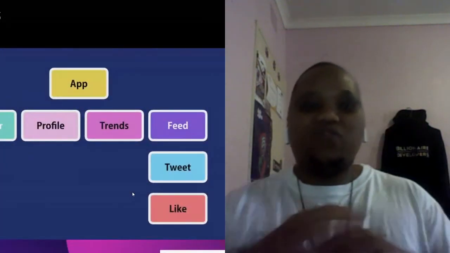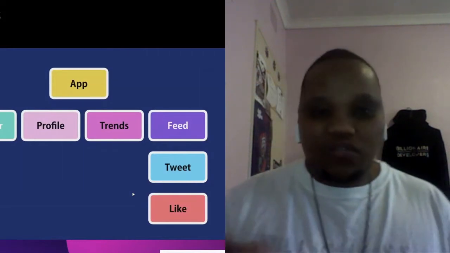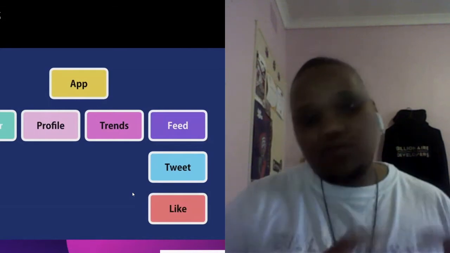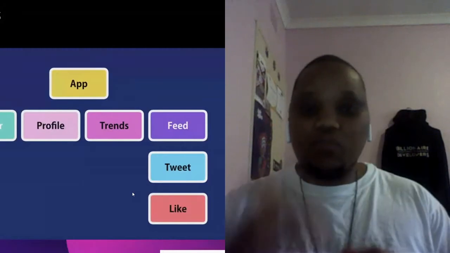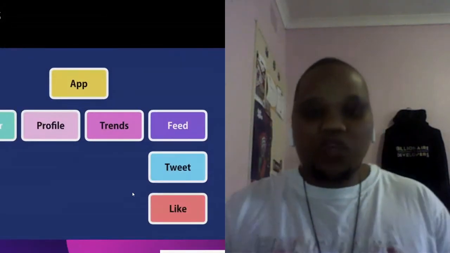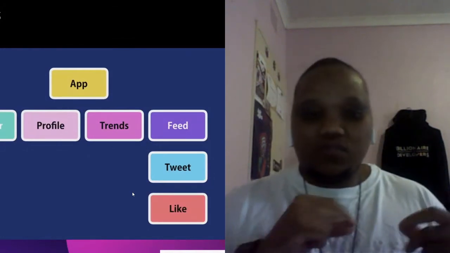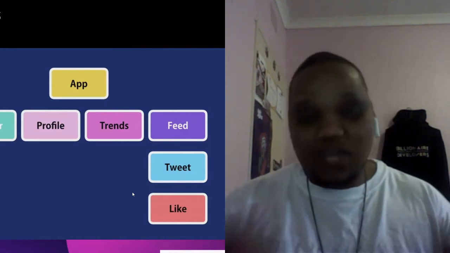So you actually have your main app where your React application will run from. And as I showed you in the previous slide, you have your navigation bar, your navigation component, your profile component, your trends, and so forth and so forth. And basically, you can also build components on top of components, right? And then the number one thing about this is because we do not want to, number one, spend too much time rendering pages, and number two, to avoid losing data or information that we're about to type into our web browsers, right? So this is how it actually really works in terms of memory, right?